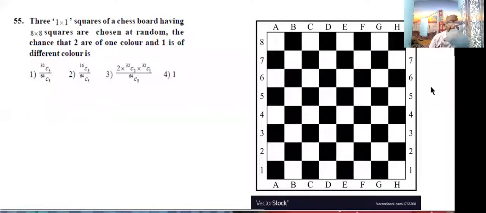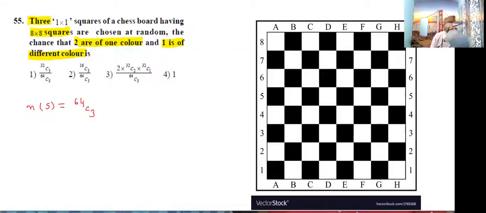Students, read the question, what they have given. Here, 3 1 by 1 squares of a chessboard having 8 by 8 squares are chosen at random. The chances that 2 are of one color and one is a different color. Totally, here we need to select 3 squares out of 64. So n of S is 64 C3 only.